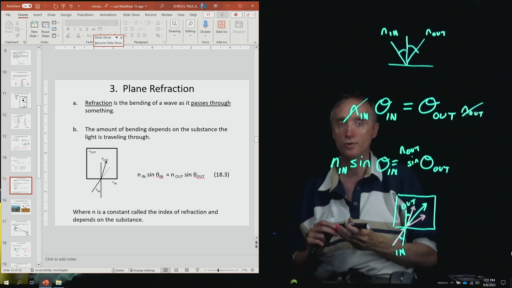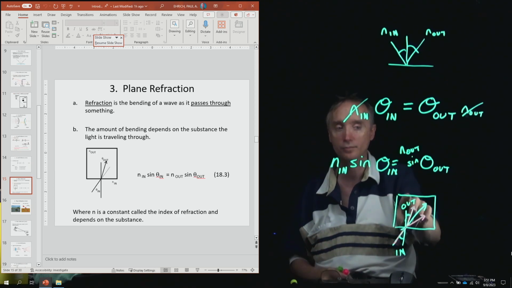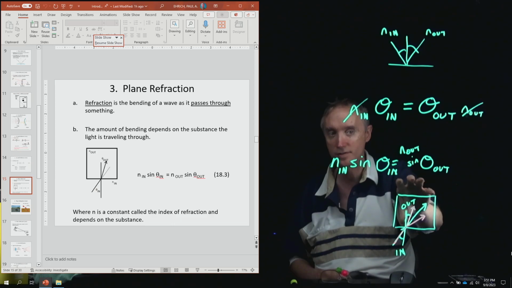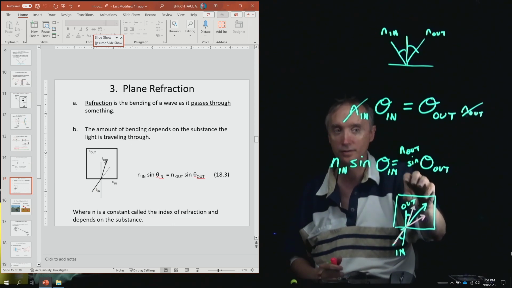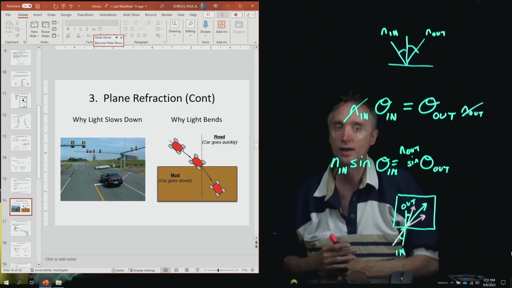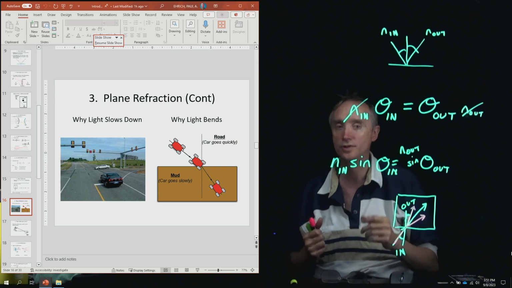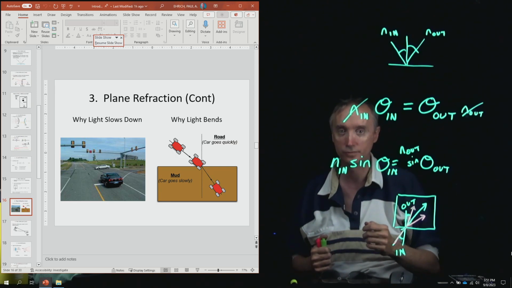So I want to explore that in more detail. Why does the light bend when it gets into a different kind of material? Okay, and the answer has to do with how light interacts with atoms.